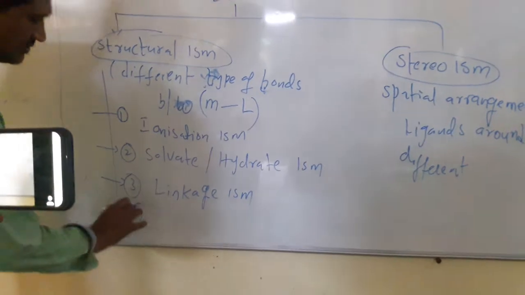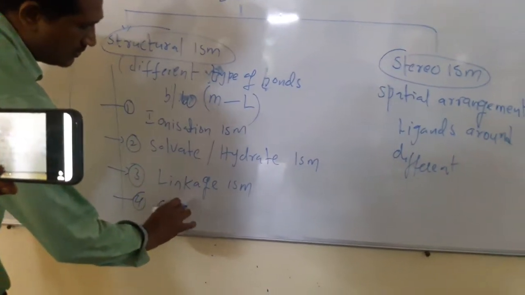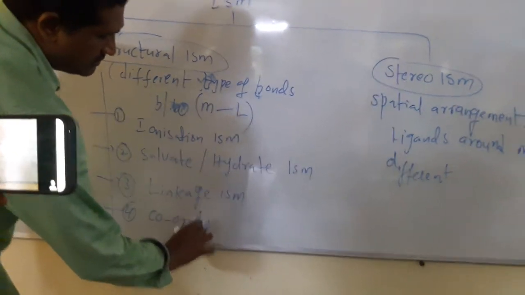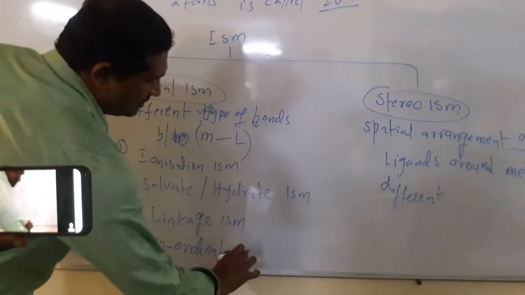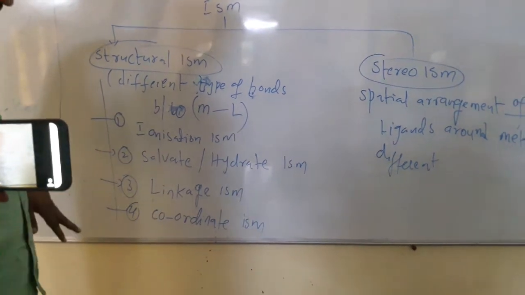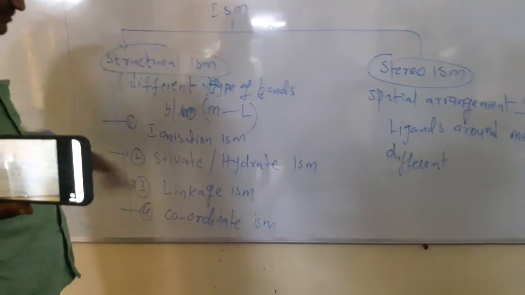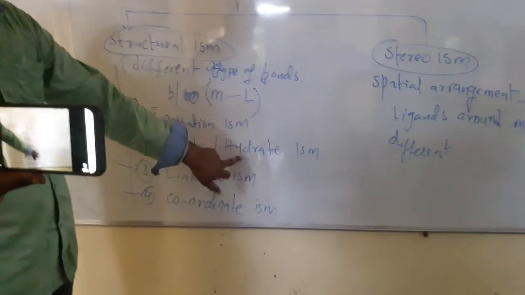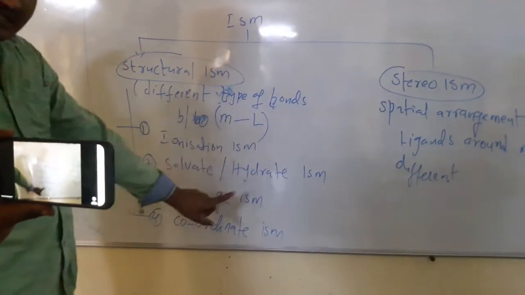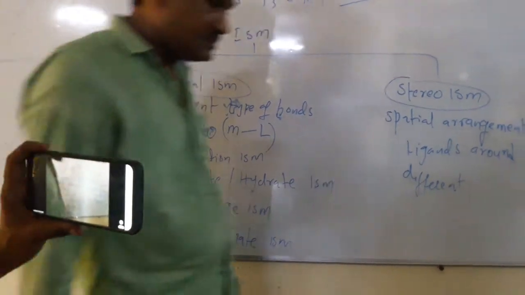Number four, coordinate isomerism. Structural isomerism is four types: ionization isomerism, solvate isomerism also called hydrate isomerism, linkage isomerism, and coordinate isomerism.